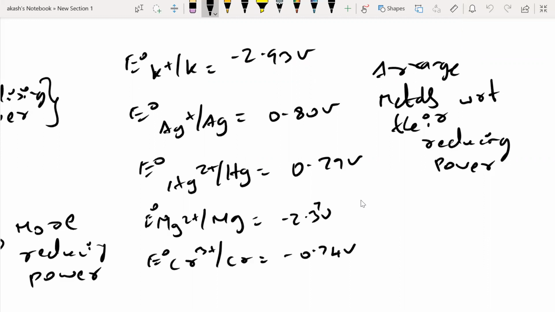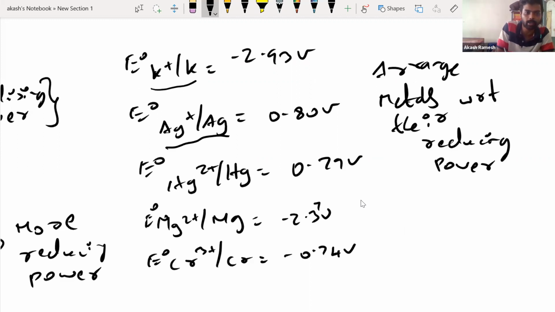No. These are not. Whenever I tell you, they will never ever give you oxidation potential. They'll give you only reduction potential. Now you can easily see, right? It's K plus to K, Ag plus to Ag. All these are reduction potentials only.